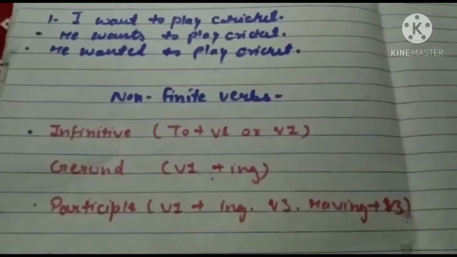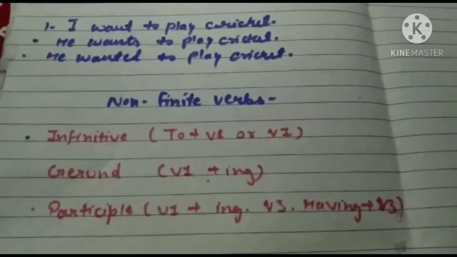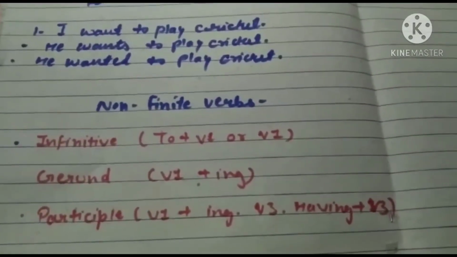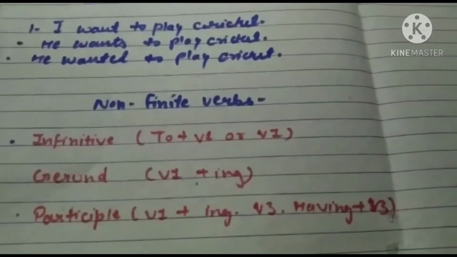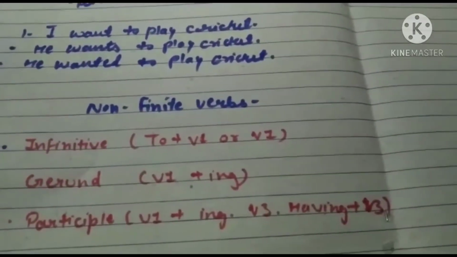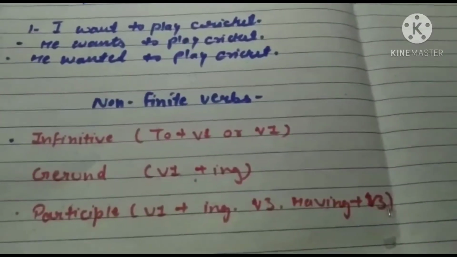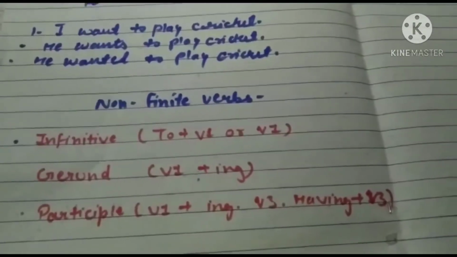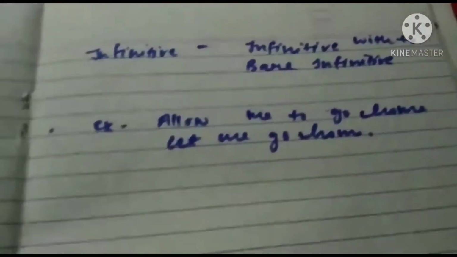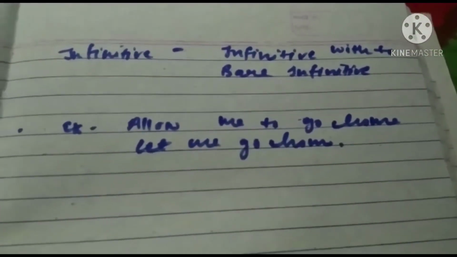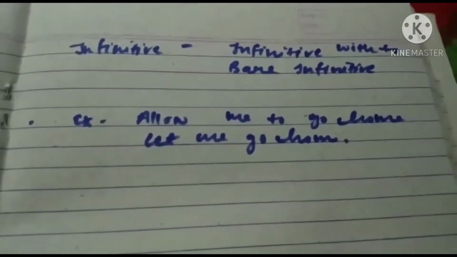So first we are talking about the infinitive. There are two types of infinitives: infinitive with to and bare infinitive. Bare infinitive means without to. With to, we use to with the verb to make an infinitive, and for a bare infinitive we use the first form of the verb to make a sentence. For example, you can see here: allow me to go home. Let me go home. Two examples are there.